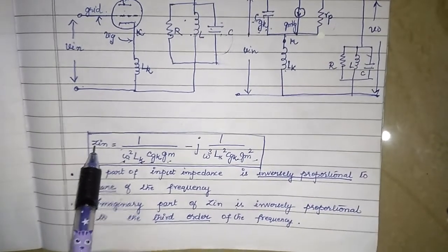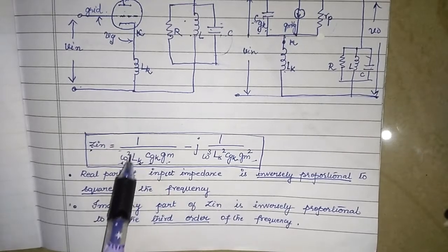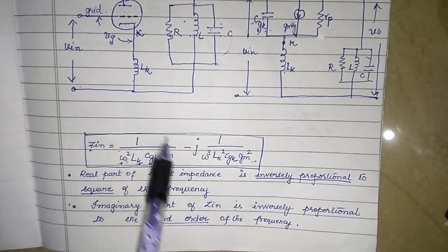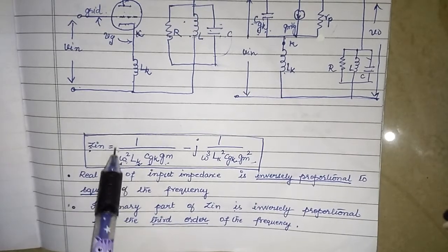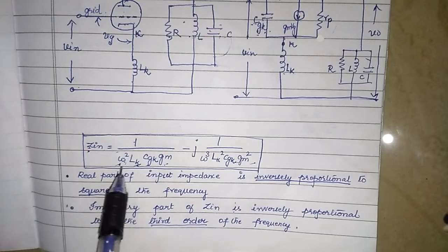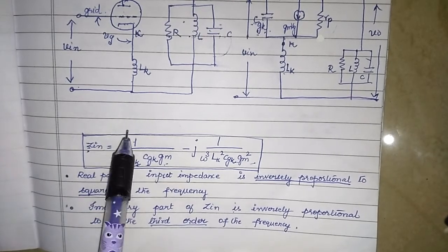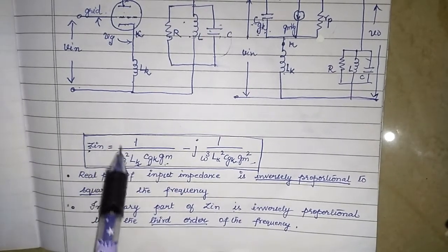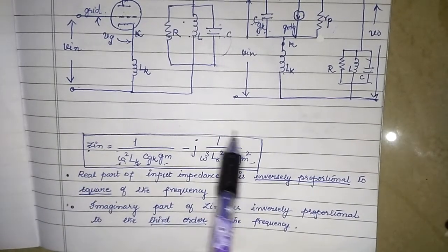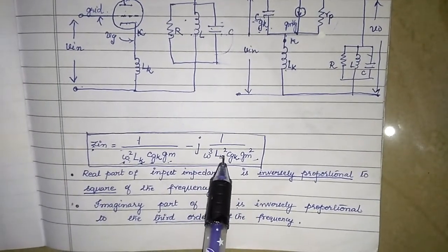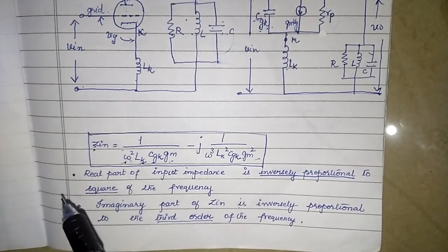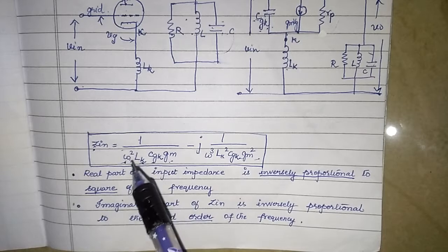You see that the input impedance is inversely proportional to the square of the frequency. In the real part, input impedance is inversely proportional to the square of the frequency. Now what do you mean by that? When frequency increases, what happens to the input impedance? It will decrease. So is the case even with the imaginary part of it, isn't it? So what if the input impedance decreases with increase in frequency?